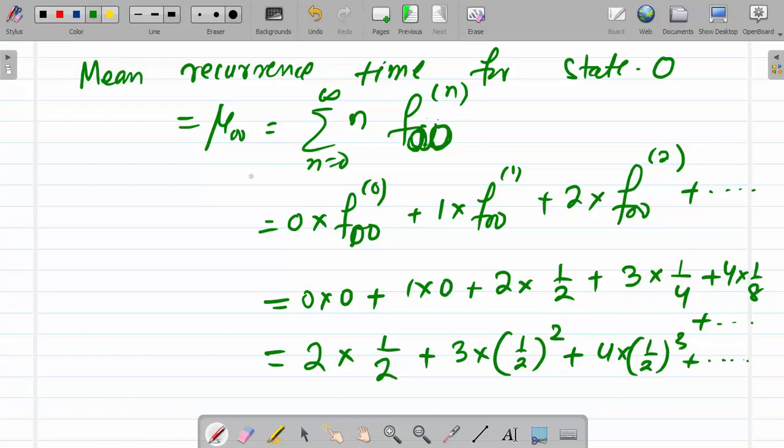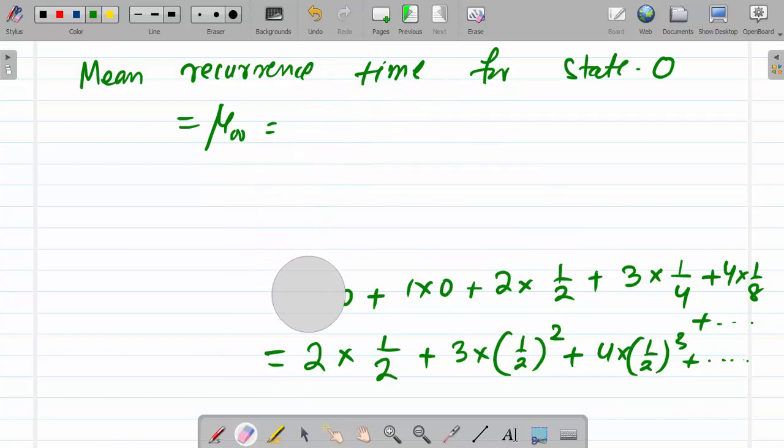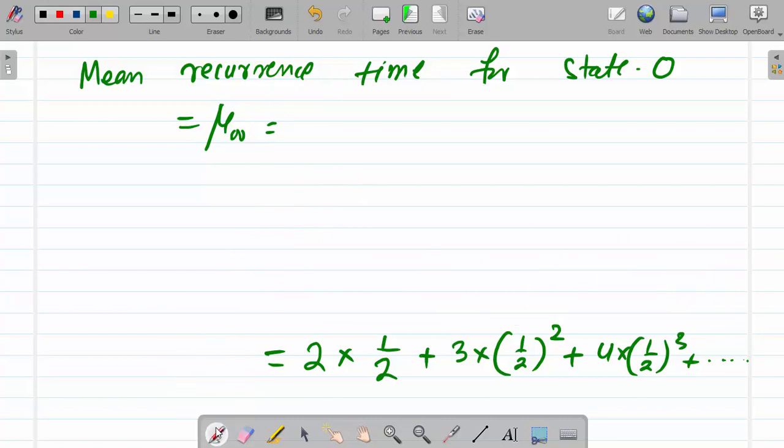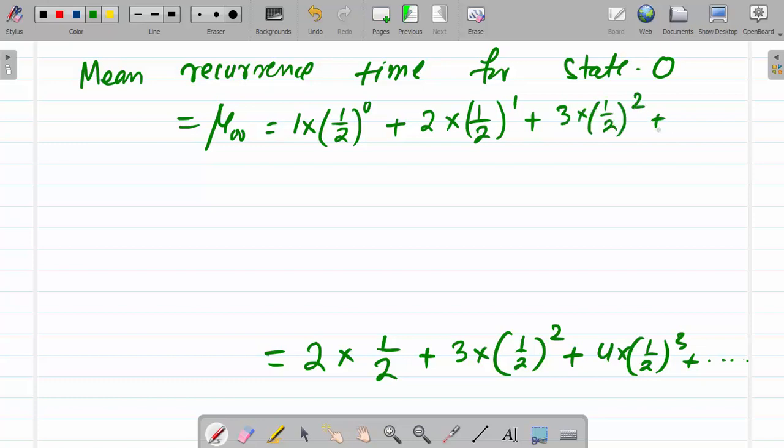Now let us take 1 into 1 by 2 to the power 0 plus 2 into 1 by 2 to the power 1 plus 3 into 1 by 2 to the power 2 plus 4 into 1 by 2 to the power 3 plus up to so on, then minus 1.